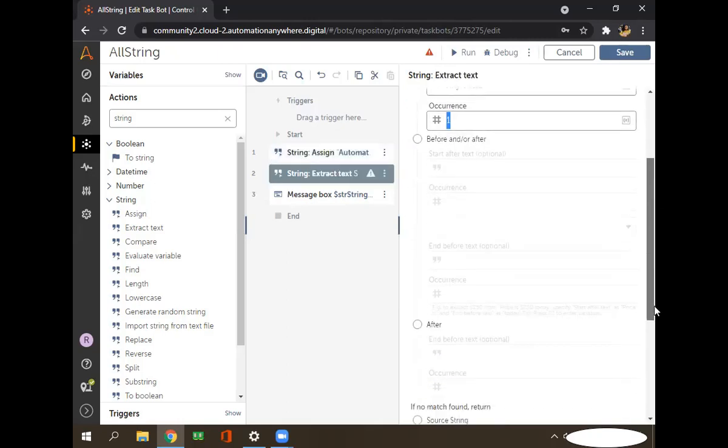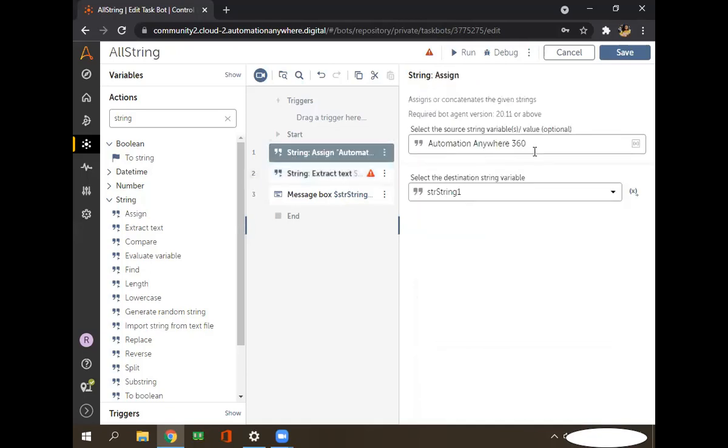Suppose 360 is written here, after that the keyword is written one more time, and then after that 240 is written. In that case, if I want to display this value, what will be the occurrence?